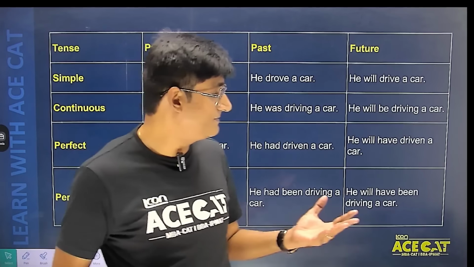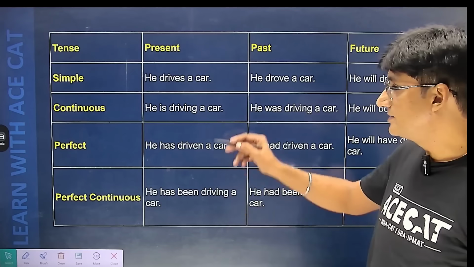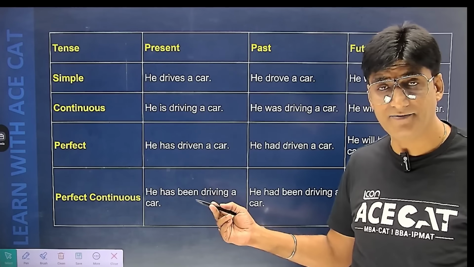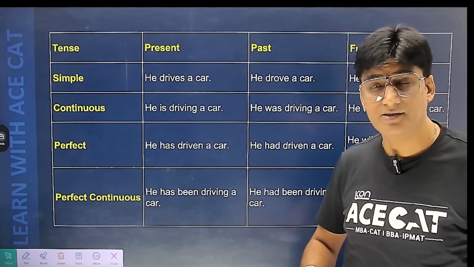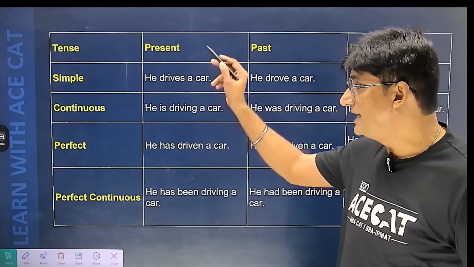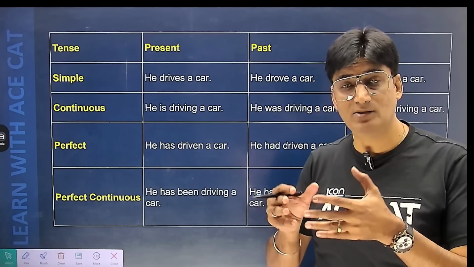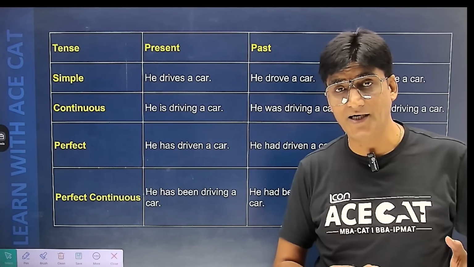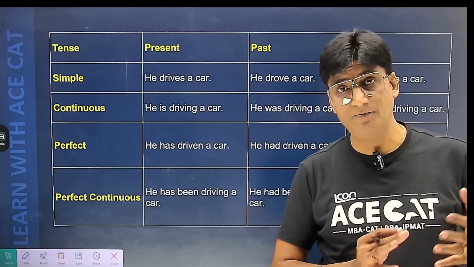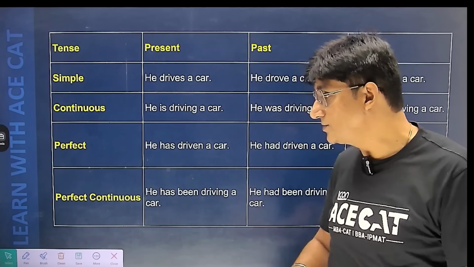So in this manner, we people will have to understand. अब जैसे for example present perfect, okay, you people can see this complete column. So he drives a car, I drive a car, okay, मैं चलाता हूँ, he is driving a car, he has driven a car. So when I say he has driven a car, that becomes present perfect, which actually shows that some task or some work has actually got over. तो कोई काम जो अभी अभी पूरा हो चुका है, और even if अगर वो पास्ट में भी पूरा हुआ है, it has some relation with the present. Do understand all the students?